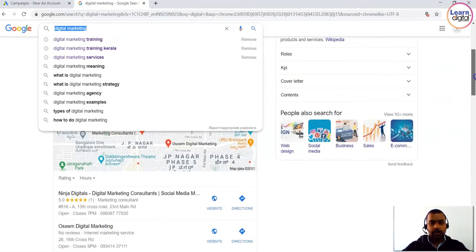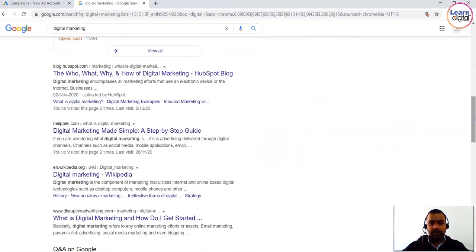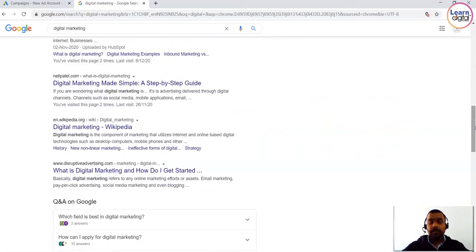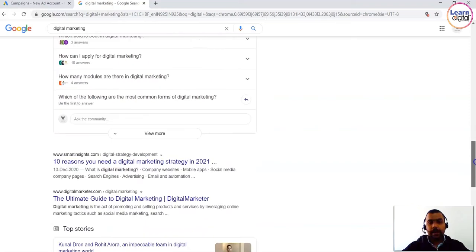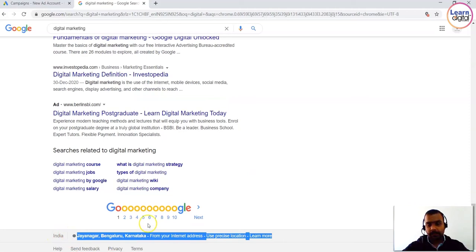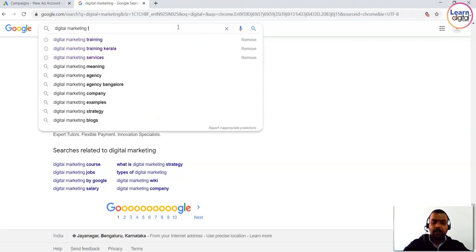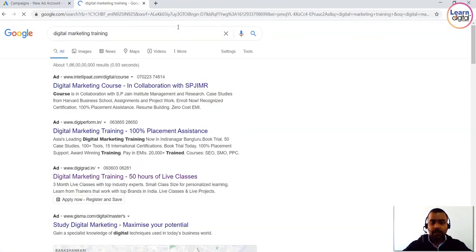So let's scroll down. Here you'll have a combination of advertisements and SEO, like we saw in previous videos. If you scroll down, you'll be able to get the relevant results. Google fetches the relevant results for the keyword. Keyword plays a vital role, whether it's a campaign, SEO, Google Ads, a blog, or a website. Keyword plays a really vital role.